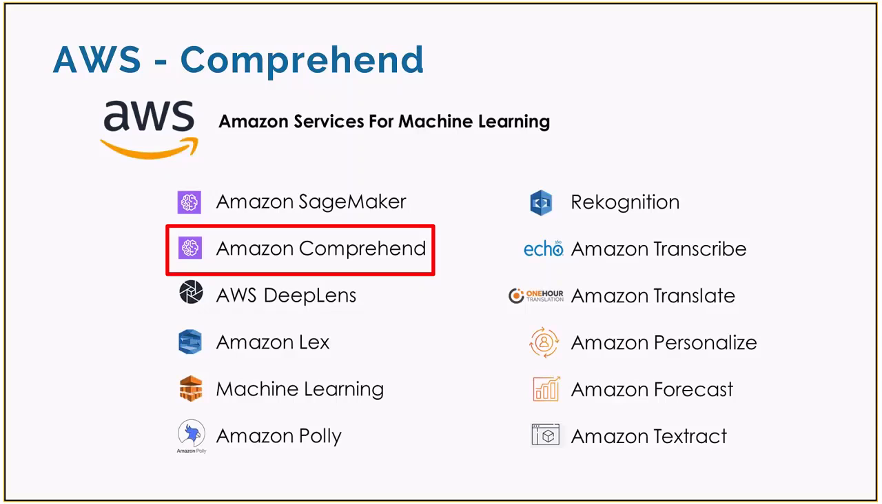The service identifies the language of the text, extracts key phrases, places, people, brands, or events, understands how positive or negative the text is, analyzes text using tokenization and parts of speech, and automatically organizes a collection of text files by topic. AutoML capabilities in Comprehend are used to build a custom set of entities or text classification models that are tailored uniquely to the needs of the client.